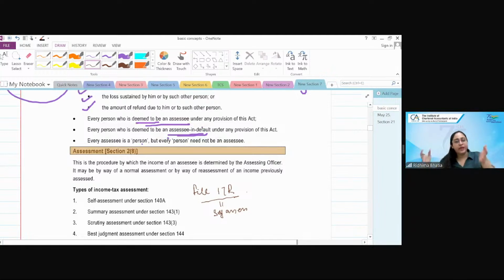These are the particulars of taxes. These are how the taxes are paid. Simple. ये तीन चीजें होती है. Income, tax, and how the tax is paid. So when you assess that income, मतलब compute that income and prepare that income on your own, that is called self-assessment. On your own or with the help of your CA, that is called self-assessment. Okay, which you do on your own while filing the return of income. Once you file the return of income, now you have given all the details to the government.